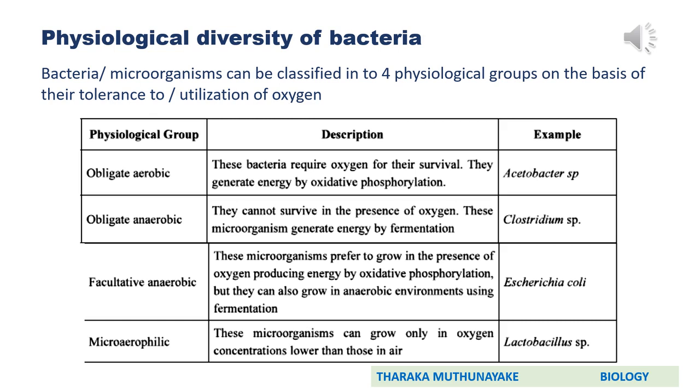First, we'll move to obligate aerobic. What's the meaning of obligate? It means definitely. Obligate aerobic means, as given in this description, these bacteria require oxygen for their survival. In other words, they can't live under anaerobic conditions. They survive only in the presence of oxygen. They generate energy by oxidative phosphorylation. Example, Acetobacter. Remember the spellings correctly, Acetobacter species. SP means species.